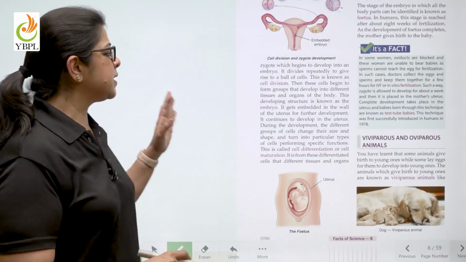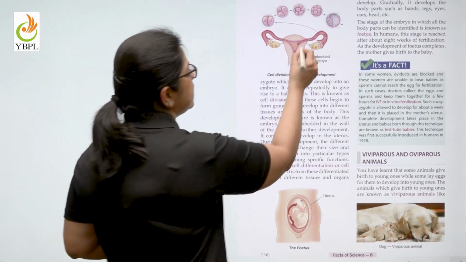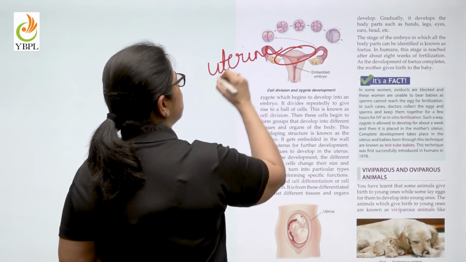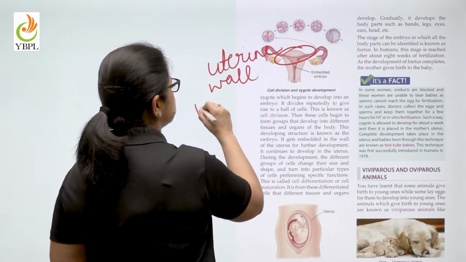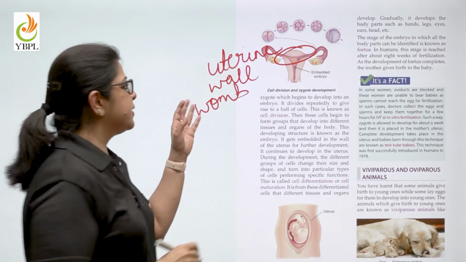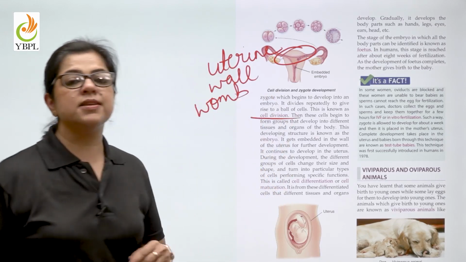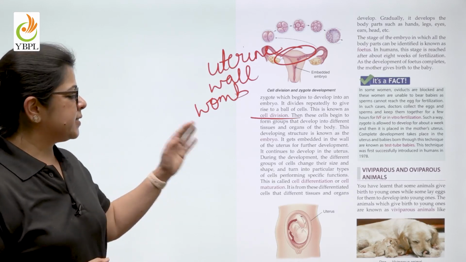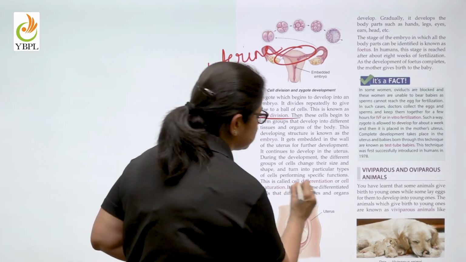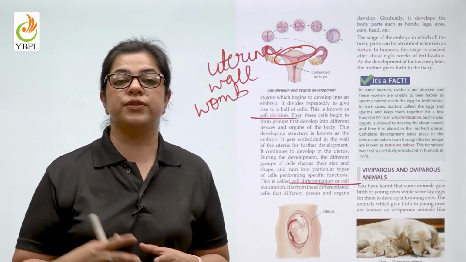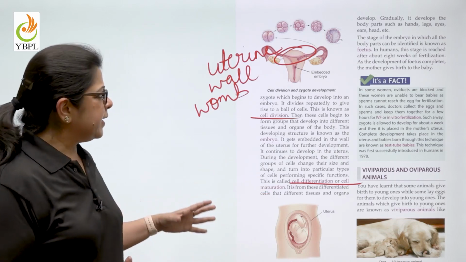In human beings, the embryo develops in the uterine wall in an area which is known as the womb. And we have just read that the embryo arises after many repeated cycles of cell division. And this is also known as cell differentiation, because some of the cells will lead to the formation of the head, some the limbs.